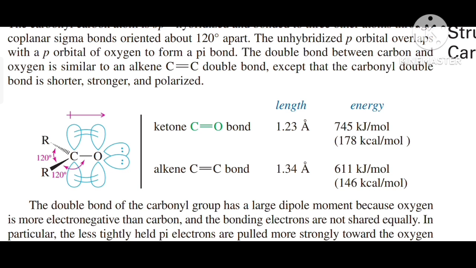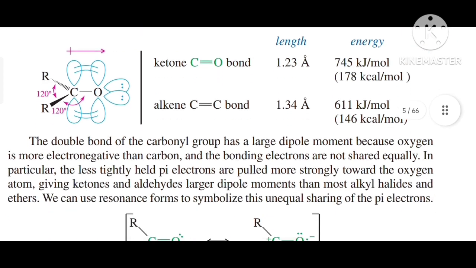611 kilojoules per mole, or we can say 146 kilocalories per mole. So as we read in the above section, we already read that carbonyl bonds are shorter, stronger, and more polarized. This fact is also made clear by this practical data.